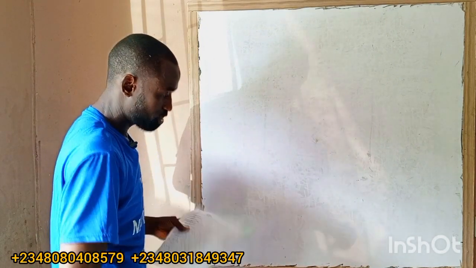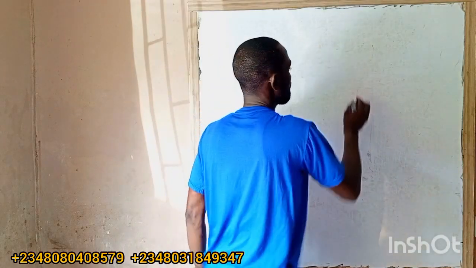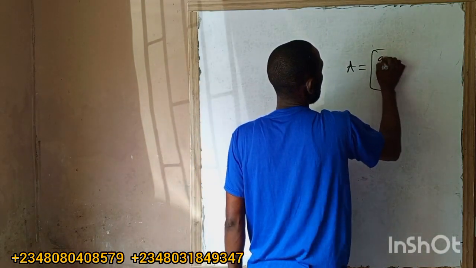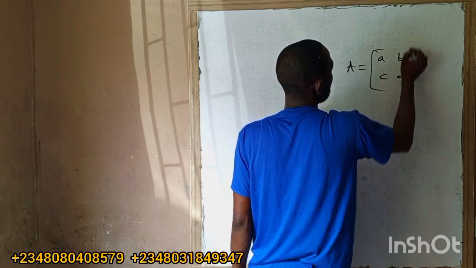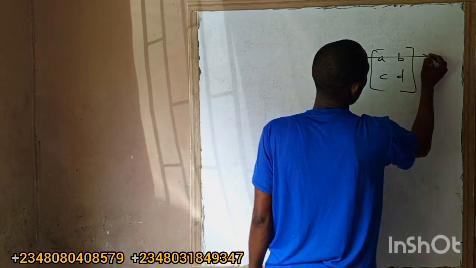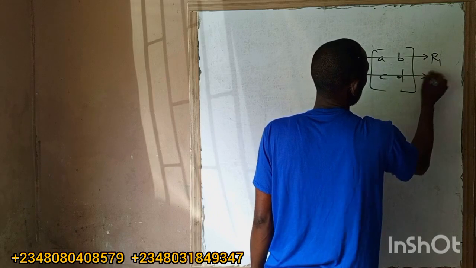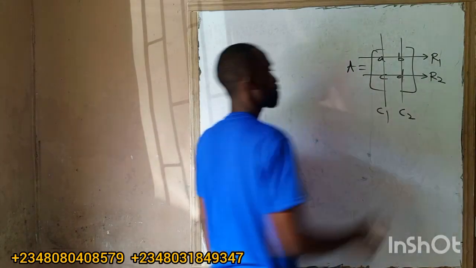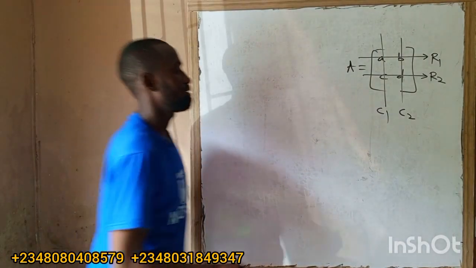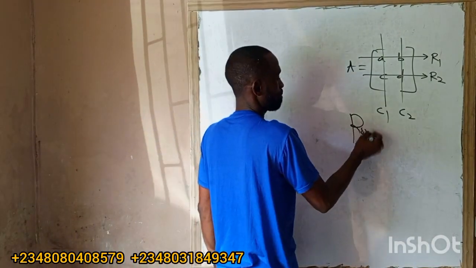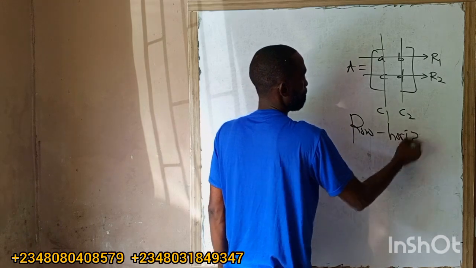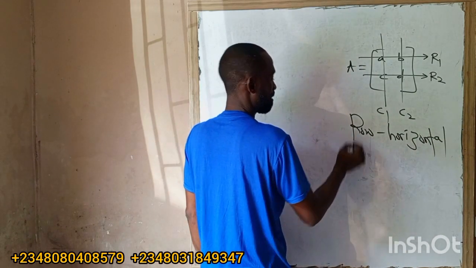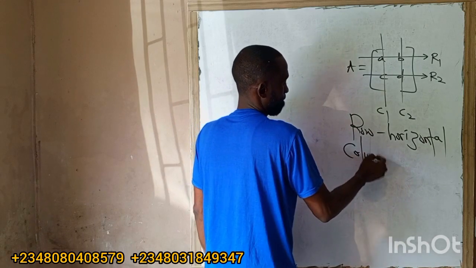Under matrix, let me quickly introduce you to matrix. If I have something like this, A equals A, B, C, and D. This one is called first row. This one is called second row. First column, second column. So row is horizontal, and column is vertical.